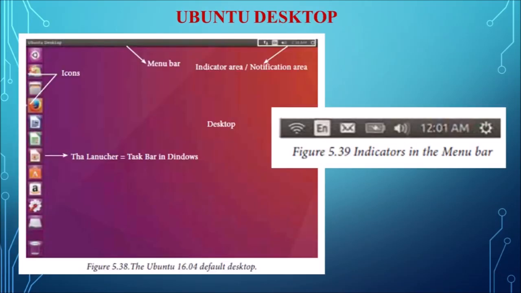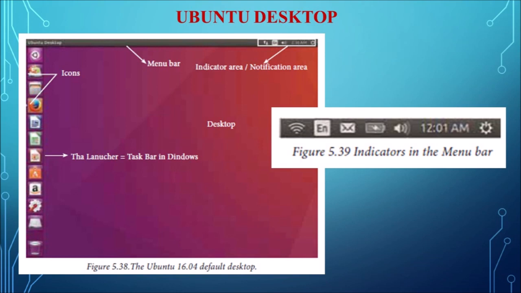And next one is the Ubuntu desktop. Here you can see the default desktop view of the Ubuntu operating system. There are many similarities between Ubuntu and other operating systems, such as Microsoft Windows and Apple. All of these have some similarities with the Ubuntu operating system, because they are all based on the concept of the graphical user interface, that is GUI.